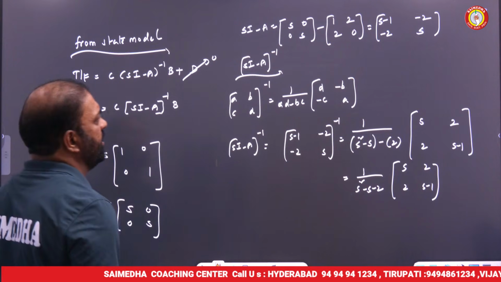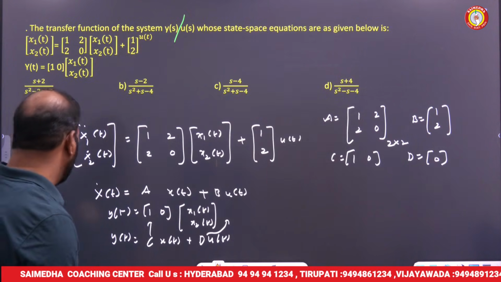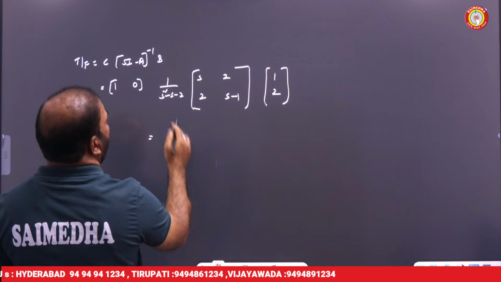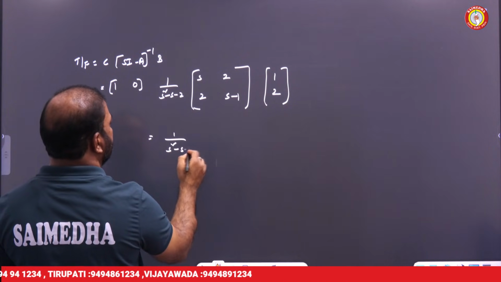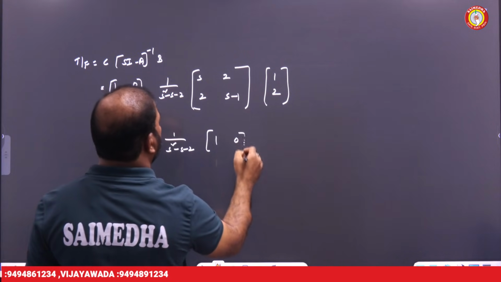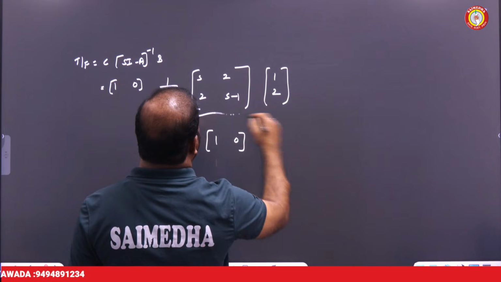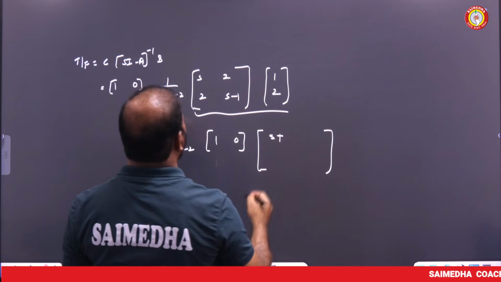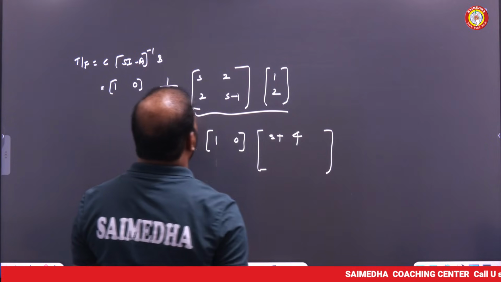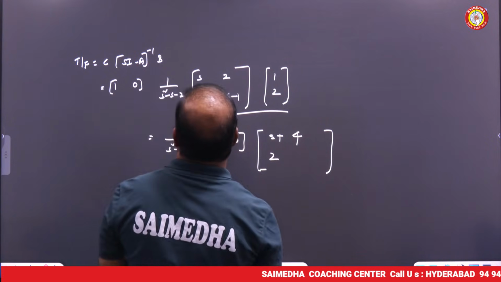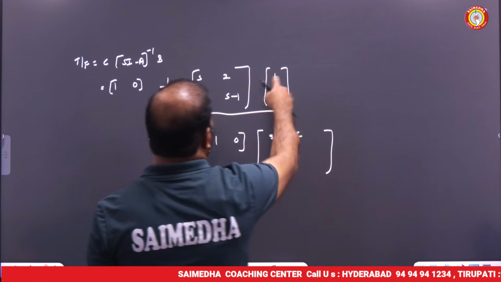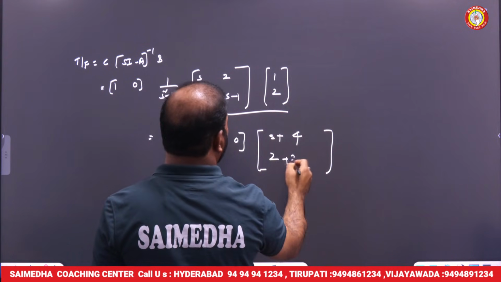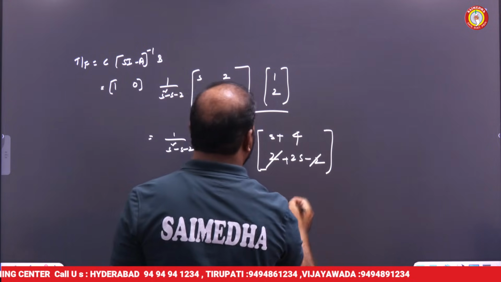B matrix is clearly given as, my dear friends, [1 2]. So I'm keeping this here. This one, 1 by s square minus s minus 2, is outside here, with 1 0 and 1 0. And if you multiply these two matrices, what will I get here? s into 1, plus 2 into 2, 4. But friends, 2 into 1, 2, plus (s minus 1) into 2 means 2s minus 2. 2 minus 2 gets cancelled, my friends, here.